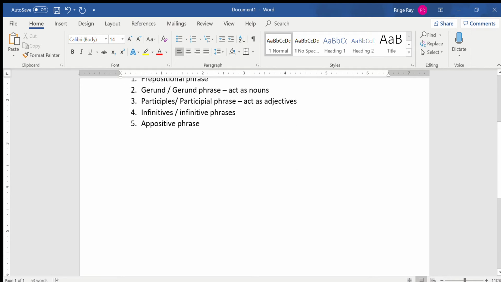But the last concept we're going to look at with phrases is the type of errors we can make with phrases, and those are typically either misplaced modifiers or dangling modifiers. Okay, so a misplaced modifier is a phrase that is not close to the thing it modifies. So basically it's confusing, right?